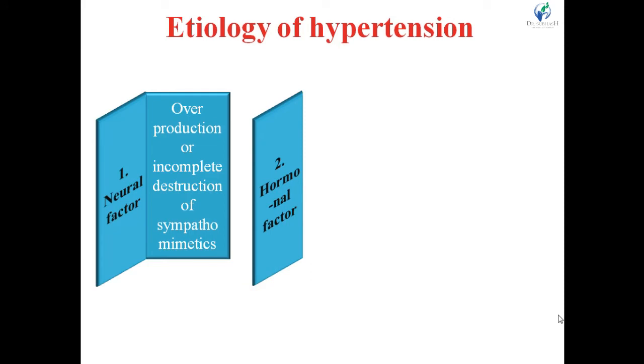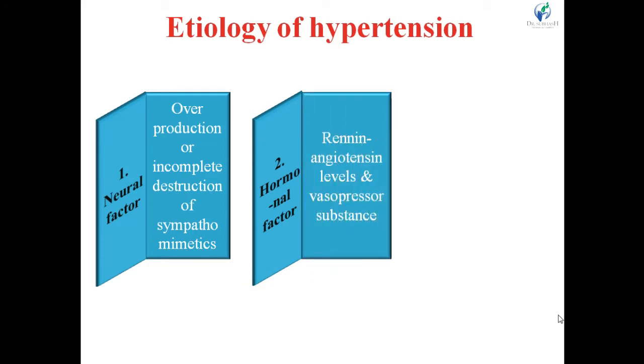Next factor is hormonal factor. It includes renin-angiotensin levels and vasopressor substances. Now, the renin-angiotensin system or renin-angiotensin level is an important factor which is involved in the management of normal blood pressure.